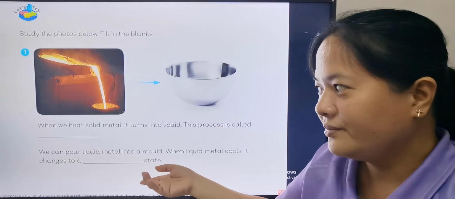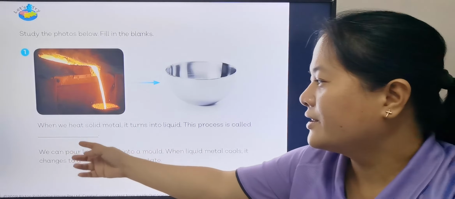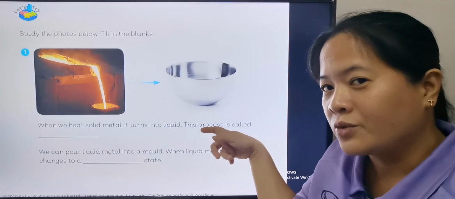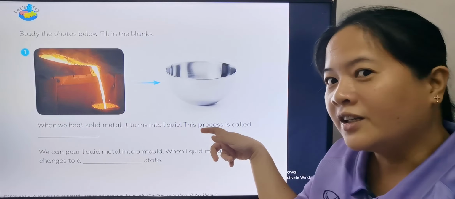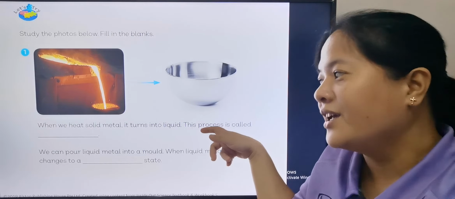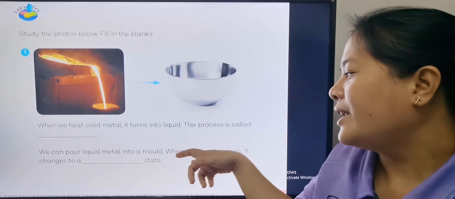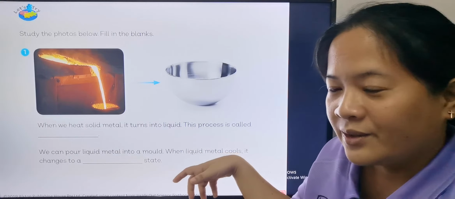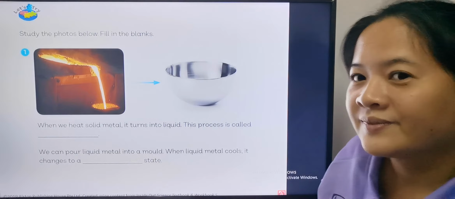I hope you understand. It's easy. This one you have to answer a process. What process is it when solid turns into liquid? And this one, when liquid cools down, it will change into what state?